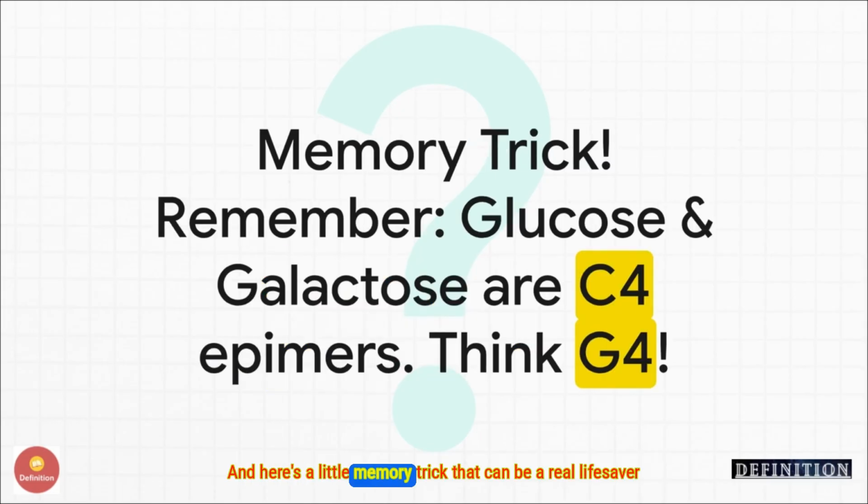And here's a little memory trick that can be a real lifesaver under exam pressure. How do you remember that glucose and galactose are C4 epimers? Simple. Just think G4. G for glucose and galactose, 4 for C4. It's simple, but it works.